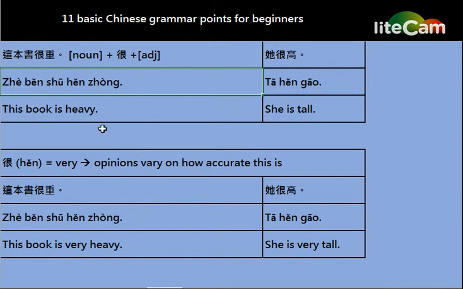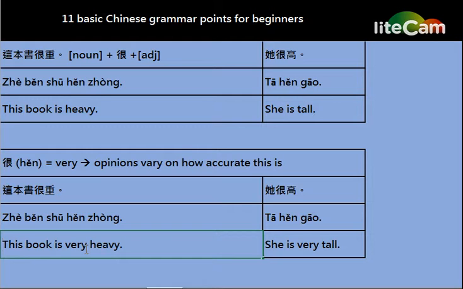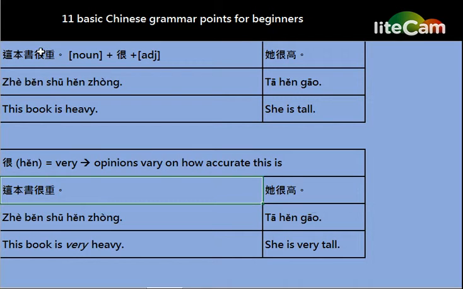So it means that for the same Chinese sentence, we can have two translations into English. Firstly, for the example 这本书很重, we can translate as this book is heavy, or we can translate as this book is very heavy. Because the word "very" can have the meaning of 很, and the word 很 can also be translated as "to be".